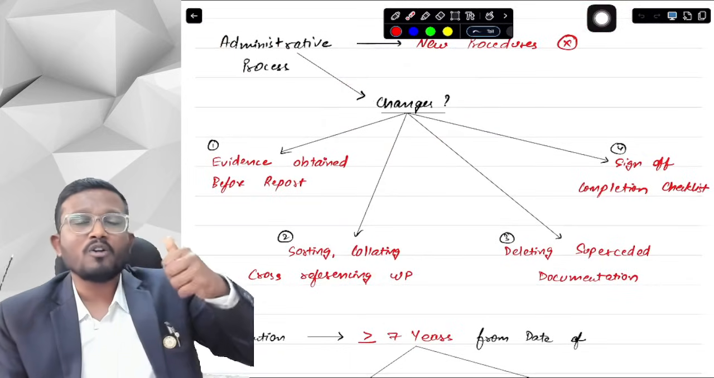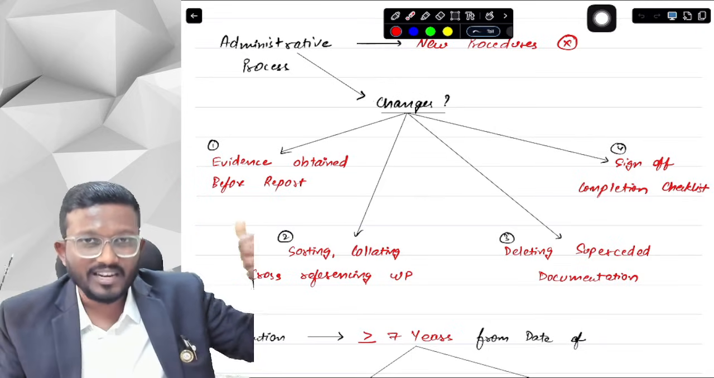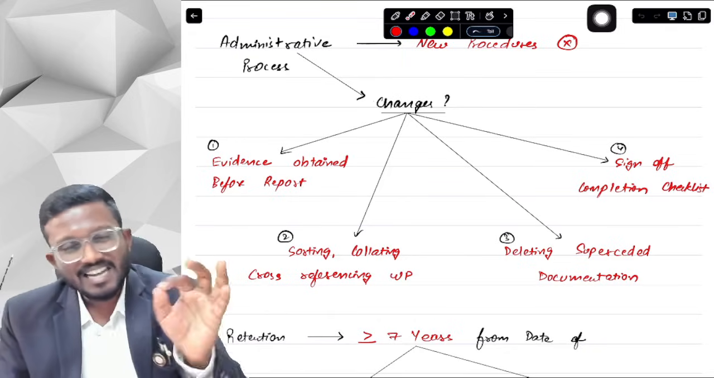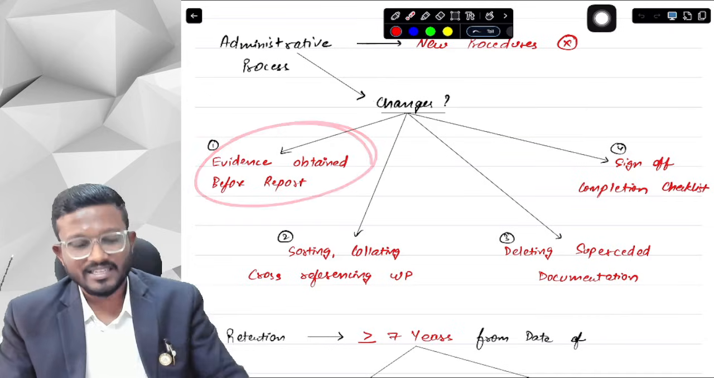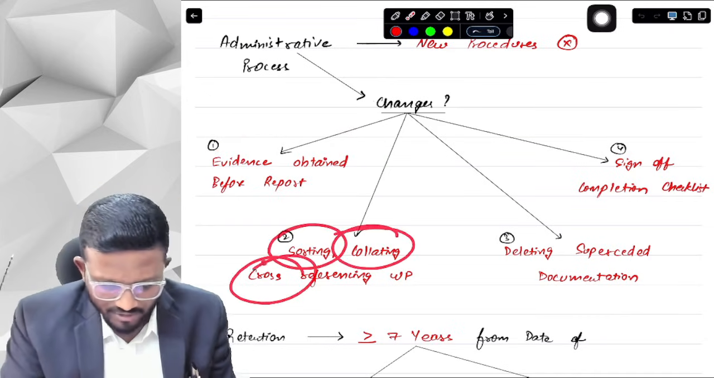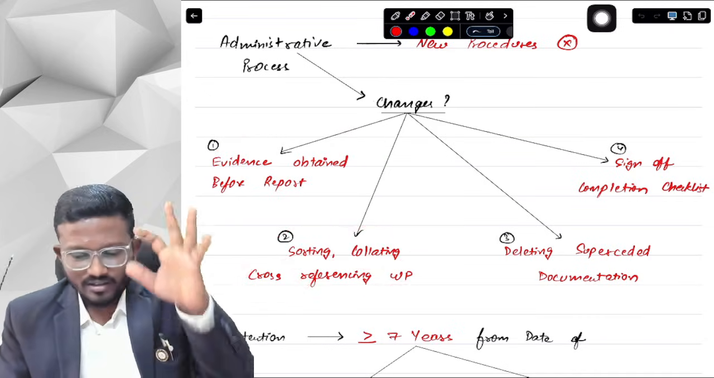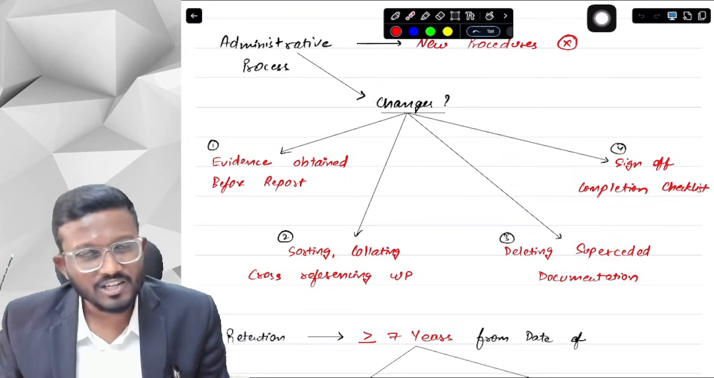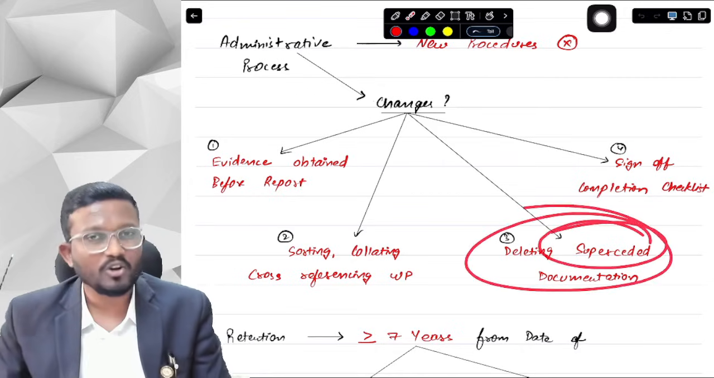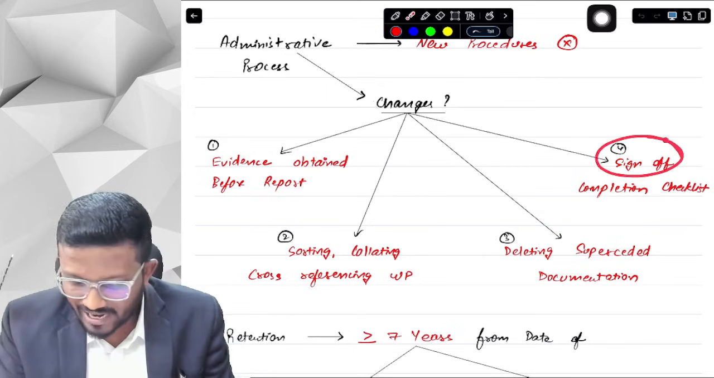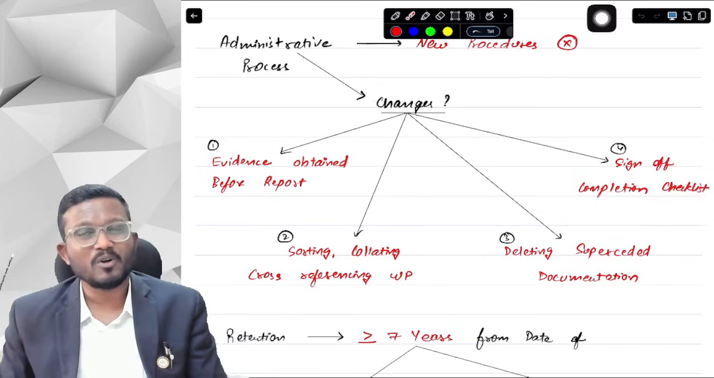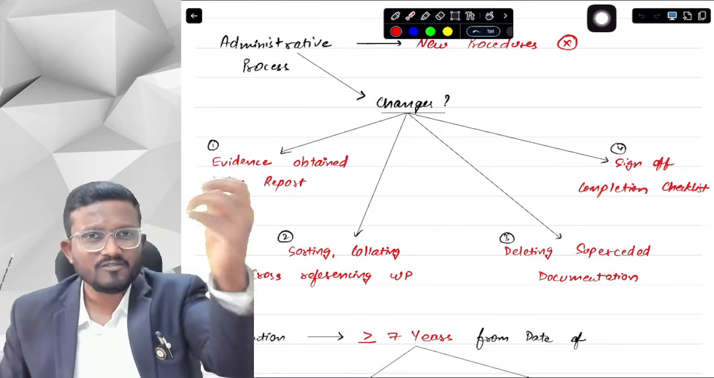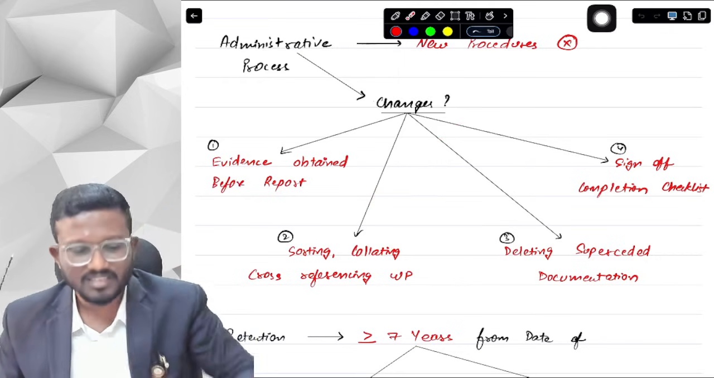Suppose you have already obtained the audit evidence before the date of the auditor's report. You have already discussed with your team members, you have just not documented the audit evidence, then you can now document it. Secondly, if you want to sort, collate or cross reference your working papers, then you can do it now. Third, if you want to delete any superseded documentation, since it is not included in audit documentation, then you can delete the superseded draft working documentation as well. And lastly, if you want to sign off on the completion checklist of the final assembly process, then you can sign off as well. Okay, yes sir, these are the 4 changes that are allowed, or any other changes which are administrative in nature are allowed during the assembly of final audit file.